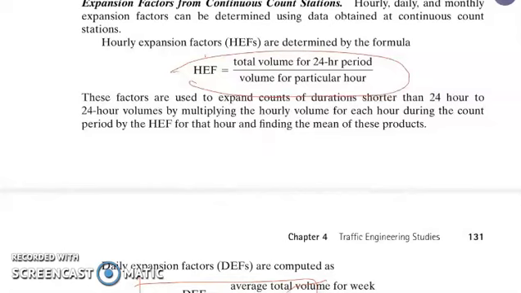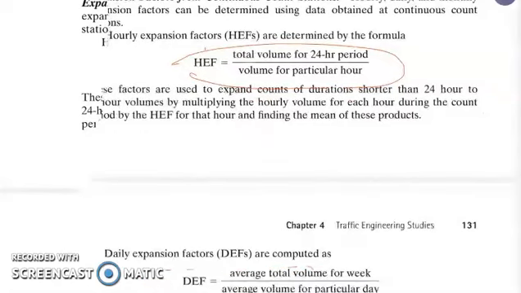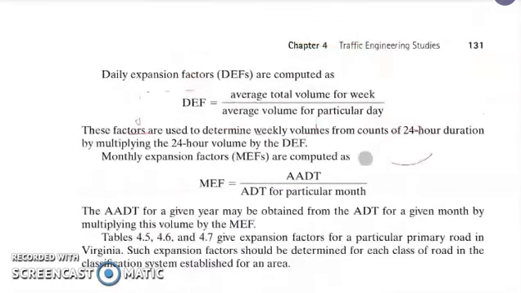Then for our daily expansion factor, you have here the equation, which has average total volume for a week over the average volume for a particular day. This factor is used to determine weekly volume count for a 24-hour duration by multiplying the 24-hour volume by the DEF. Then for our monthly expansion factor, MEF, it is computed using this equation: AADT over ADT for a particular month.